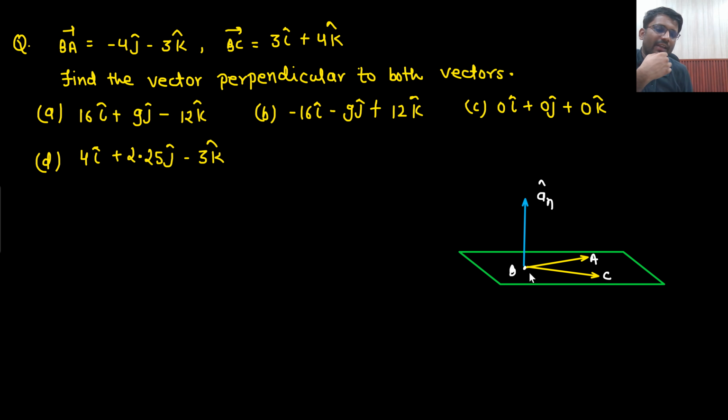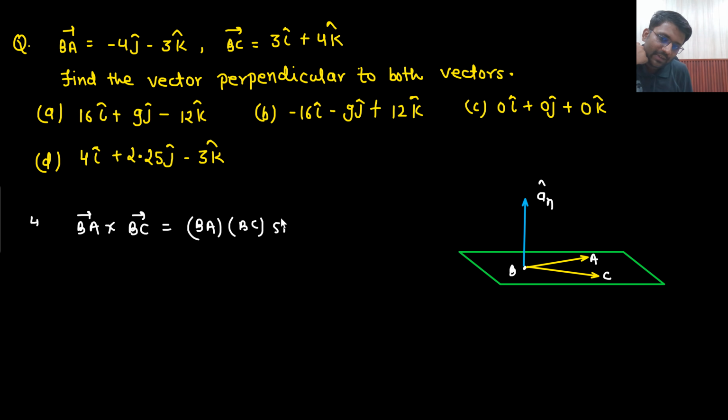So can you find out this AN vector? What will be BA cross BC? Sir, BA cross BC will give me magnitude of BA multiplied with magnitude of BC multiplied with sine of angle between them. Direction will be perpendicular to both of them, right? What is the direction of A cross B? Direction of A cross B will be perpendicular to the plane containing vector A and vector B.